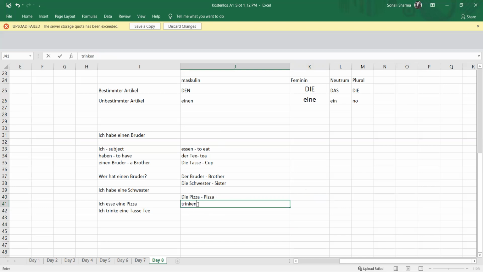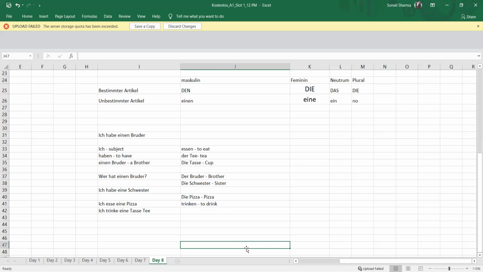You can drink a glass of water, a glass of milk, a can of beer, whiskey, alle alkoholische Getränke. That means all the alcoholic drinks you can take. So trinken is to drink. So this was all about our accusative case.